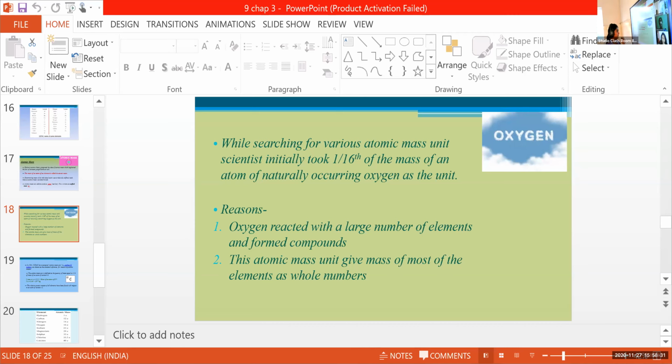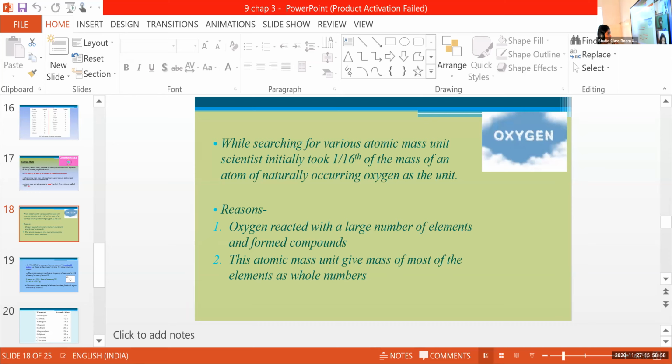Okay, fine. There are two reasons for selecting oxygen as the reference. The first reason, oxygen reacted with a large number of elements and formed compounds. Then this atomic mass unit gives the mass of most of the elements as whole numbers.